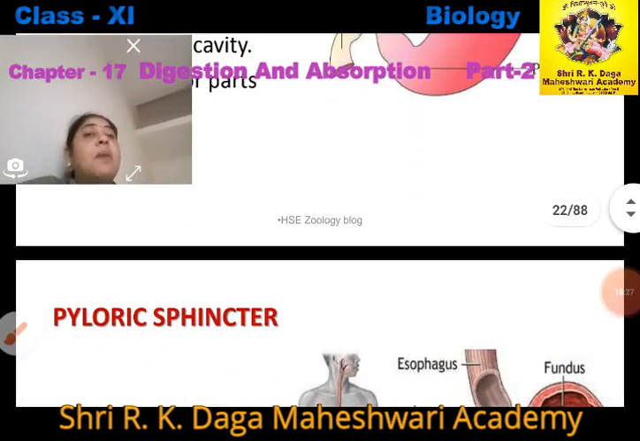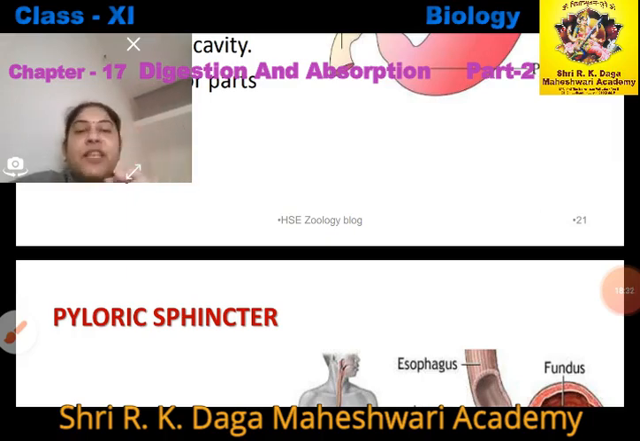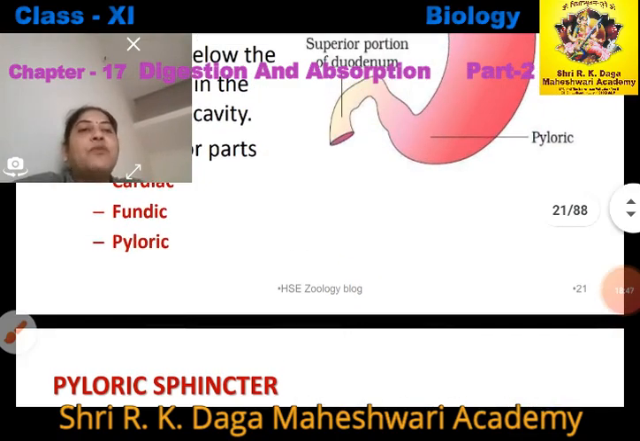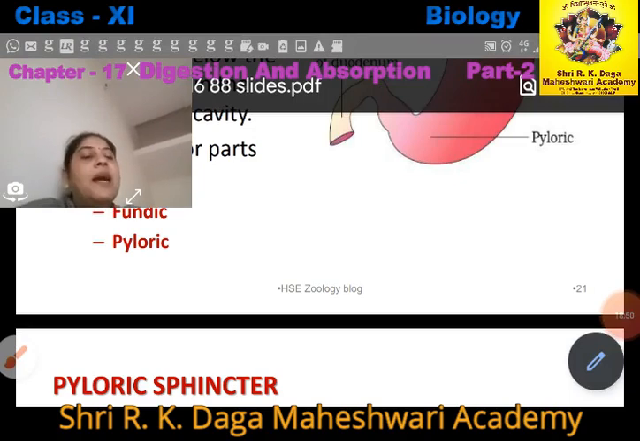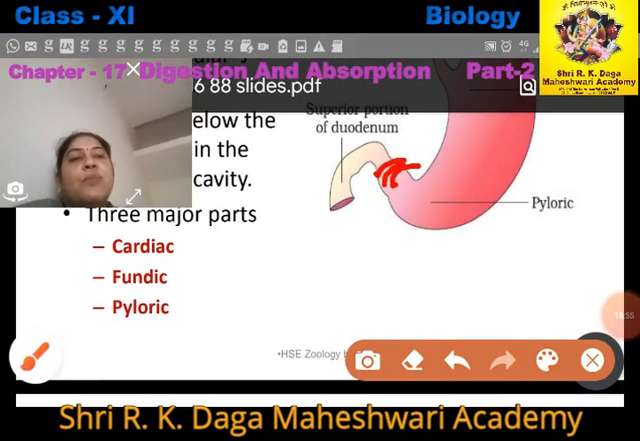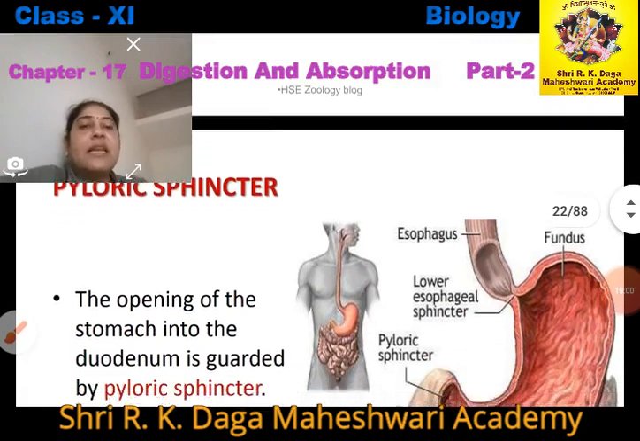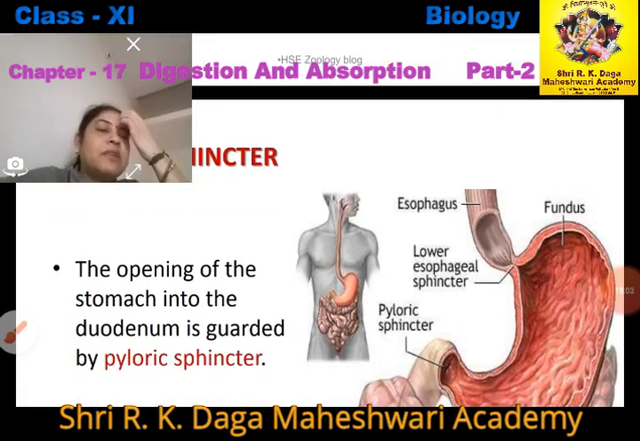Now pyloric sphincters, as we already discussed esophageal sphincters. Esophageal sphincters means the circular, ring-like muscles present in between the esophagus and stomach, same as the pyloric stomach. Pyloric is the third part of the stomach, and at the end of the pyloric stomach, some ring-like structures are also present. That's why this is called the pyloric sphincter, right? Now what is the function of the pyloric sphincter?